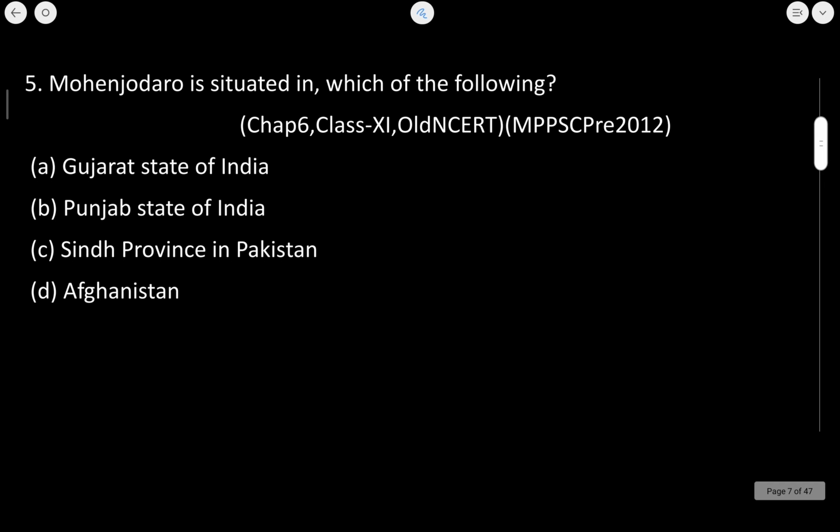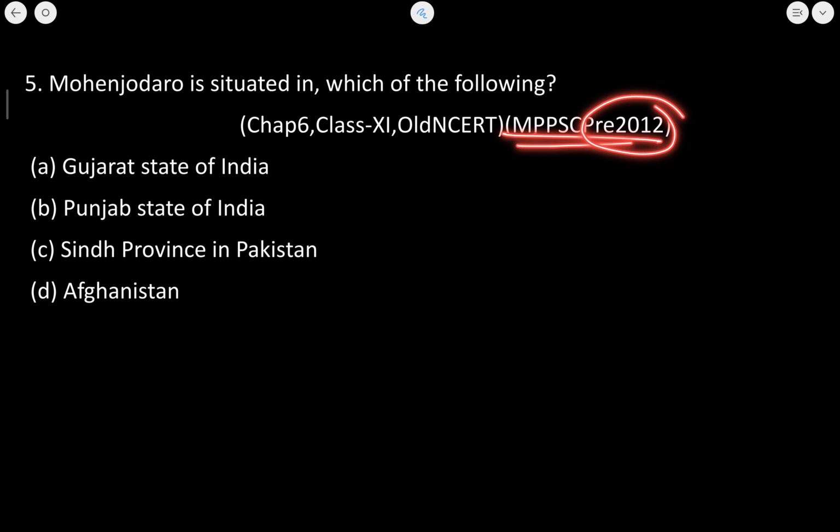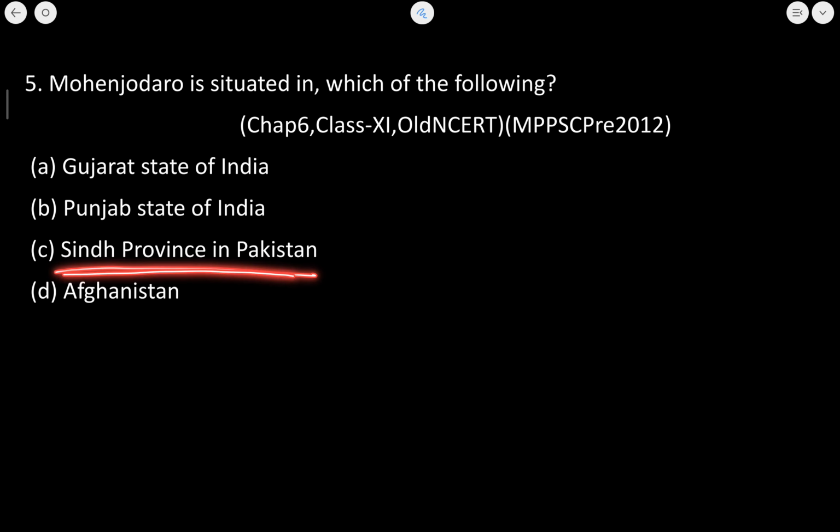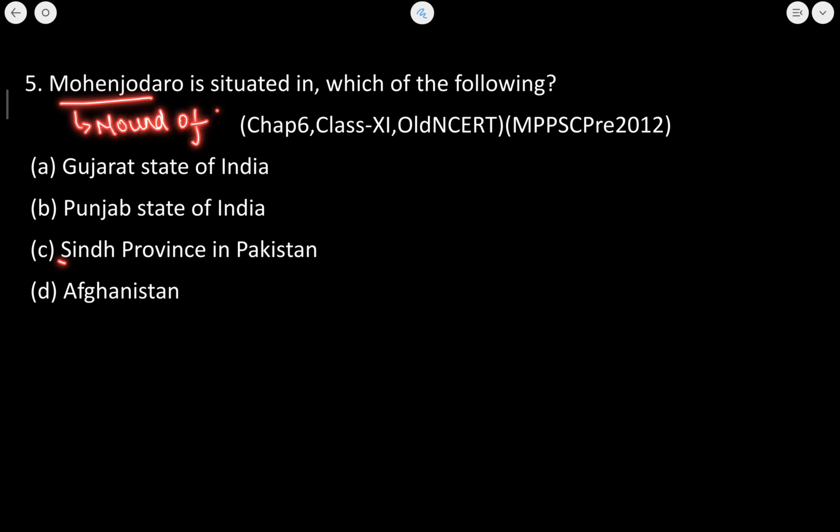Let's now move to the next question. Now this question has been asked in the MPPSC prelims examination as well. Mohenjo-daro is situated in which of the following? Now this Mohenjo-daro is located in the Sindh province of Pakistan. ठीक है. And this Mohenjo-daro is also known as the Mound of the Dead. ठीक है. C is the correct answer.